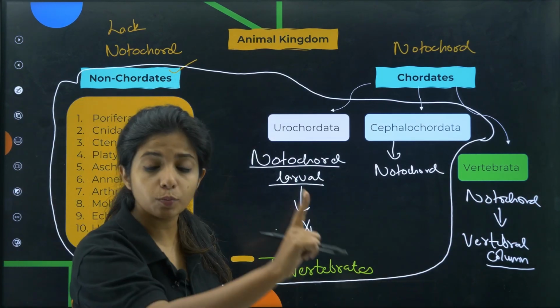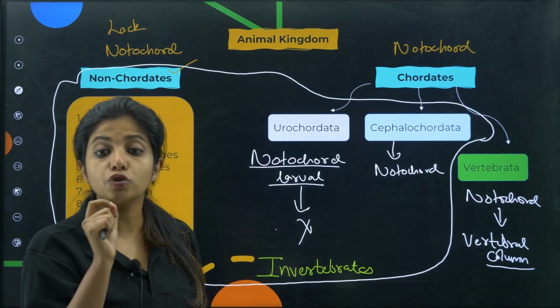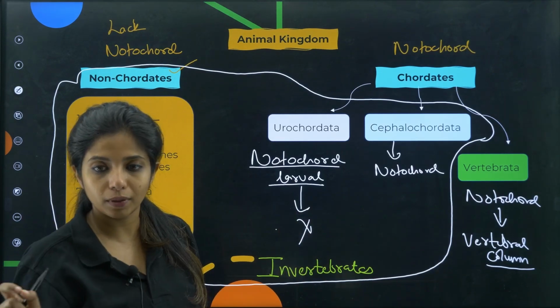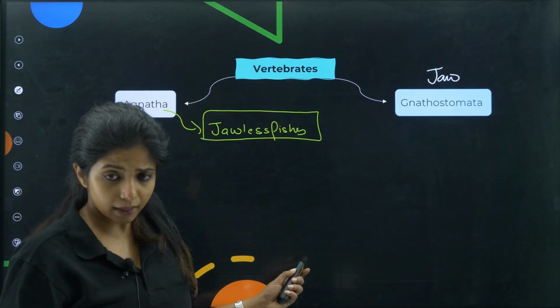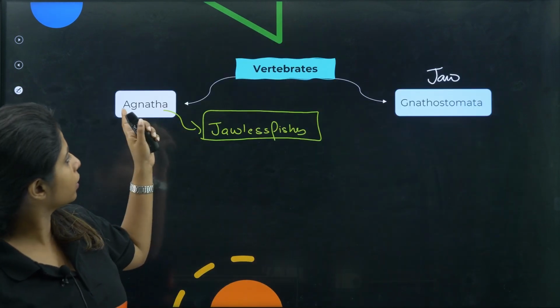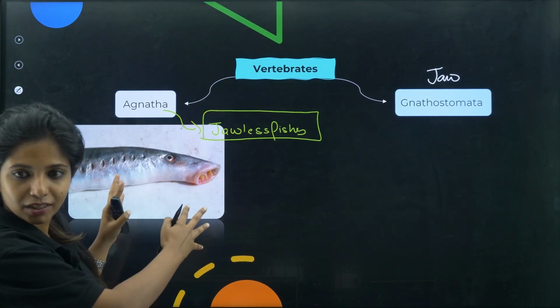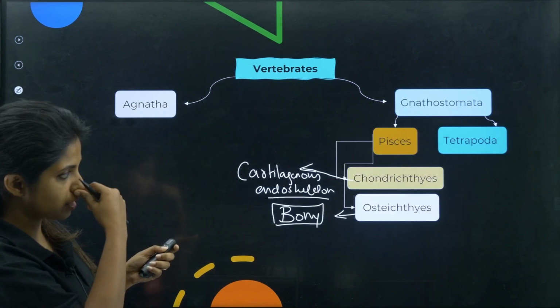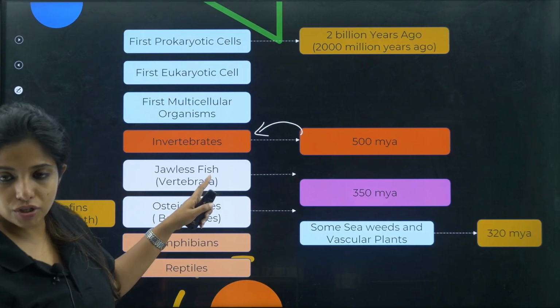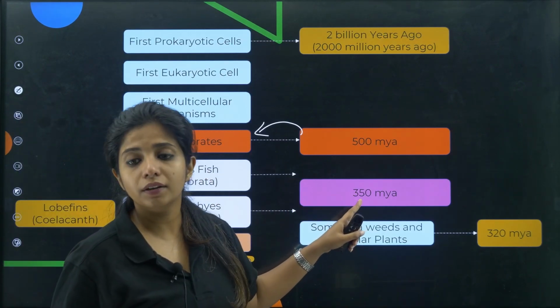Where was the first prokaryote discovered? Basically 2000 million years ago. That is 2 billion years ago. That is billion, this is million. Now what do we want? Vertebrates. I told you we have two categories: one is Agnatha and then Gnathostomata. So first came these guys, the jawless fishes that you can see over here. So jawless fishes came. It comes under vertebrata almost 350 million years ago.